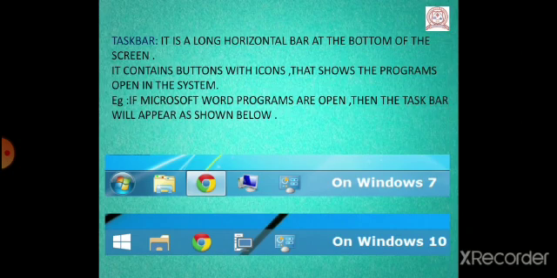The programs that we are already working with, the programs that we have recently opened. For example, if Adobe Photoshop and Microsoft Word programs are open, then the taskbar would appear as shown here.